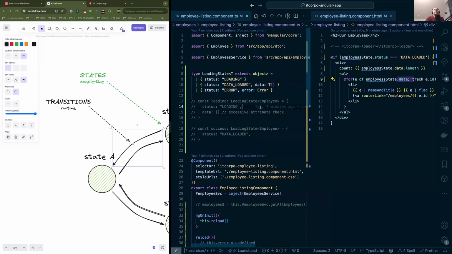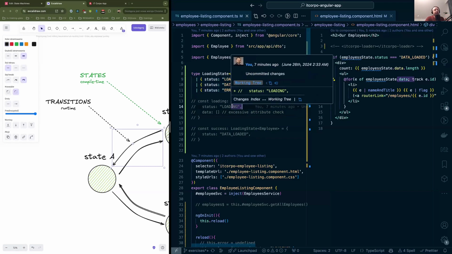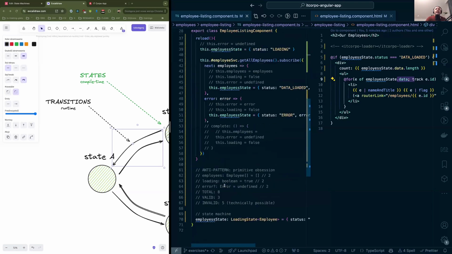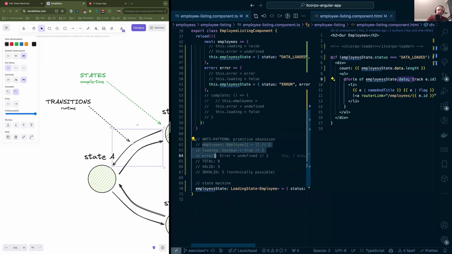Basically, imagine that in your NGRX reducer or any other reducer, whatever tag you're using, you would have a bunch of properties or variables that are technically independent. That's the source of the problem. Because if they're technically independent, then they could live their lives independently of each other. So what we want to do is to basically make them dependent.